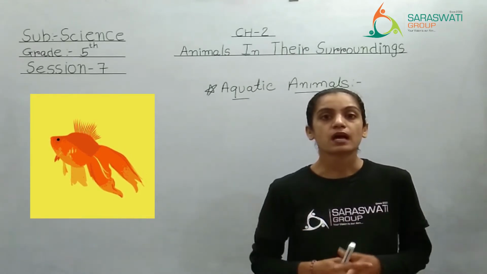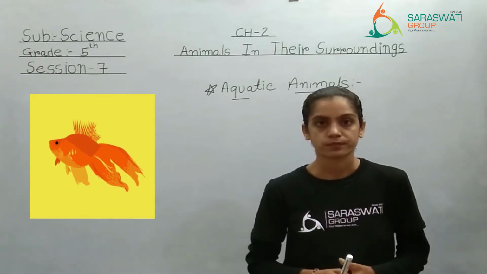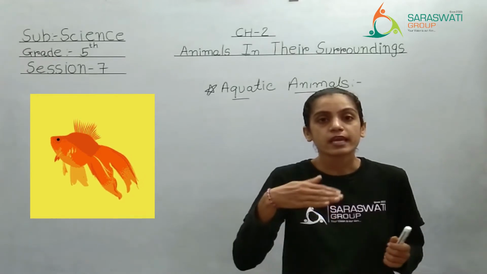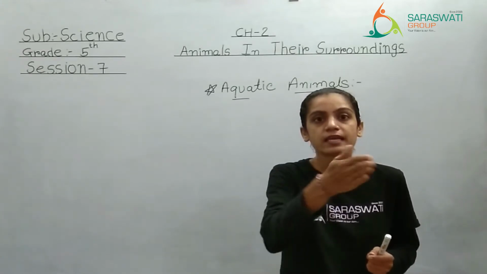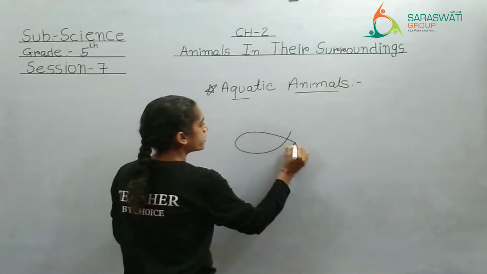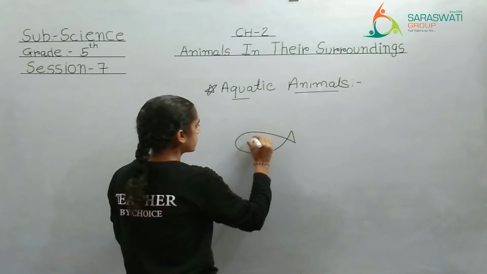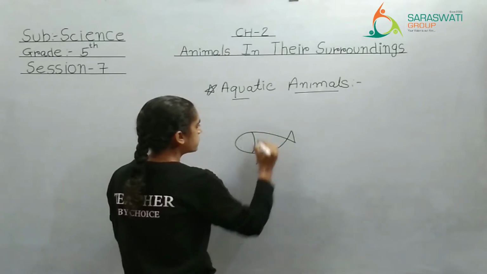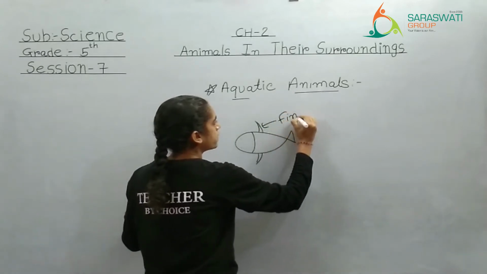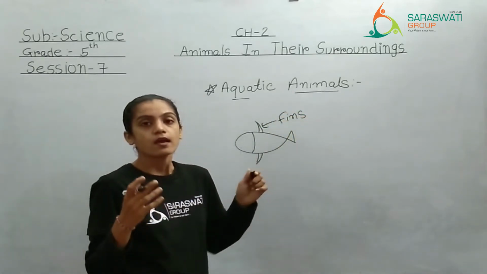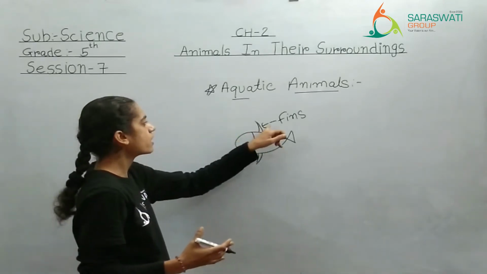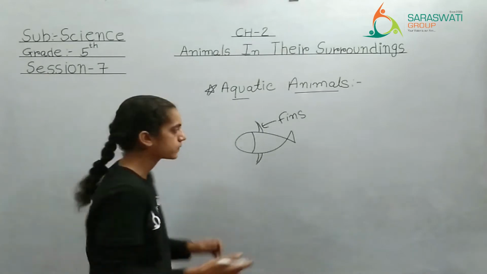If some of the people are having an aquarium at their home, if you see in that aquarium, the tail fin is moving like this. See, this is the fish. Here they have fins. The way birds are having wings to fly, same way fish are having fins to swim.